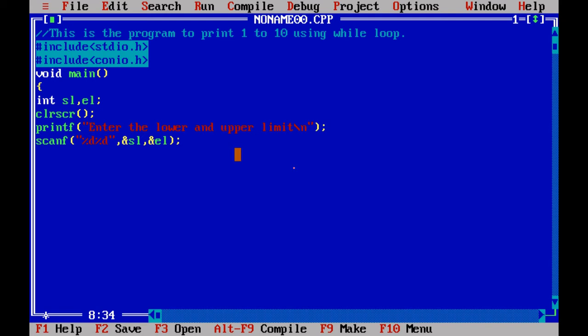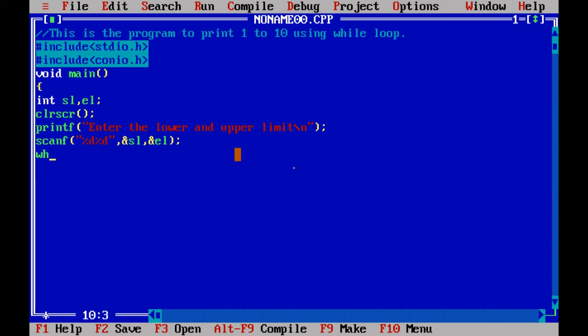But we have to set 1 to the SL and 10 to the EL. That's why we have to give the exact information to the user so that they will enter the inputs correctly. So that's why I have changed it to enter the lower and upper limit. And in the scanf statement we got the SL and EL.